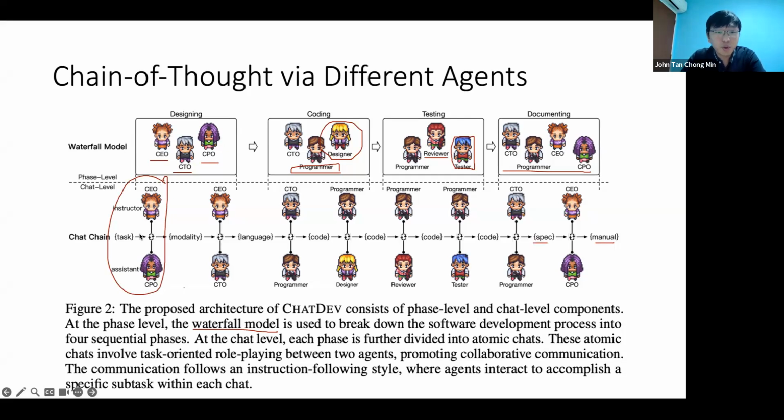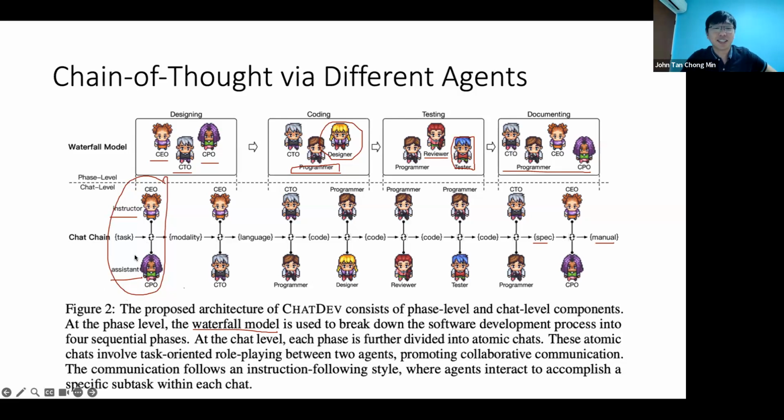So within each pair, like the CEO and CPO, one will be the user and one will be the assistant. The user is generally the one with the tasks that need to be fulfilled. So the CEO says, I want to create a Wheel of Fortune game. Then the Chief Product Officer will be like, yes, boss, how can I do it for you?